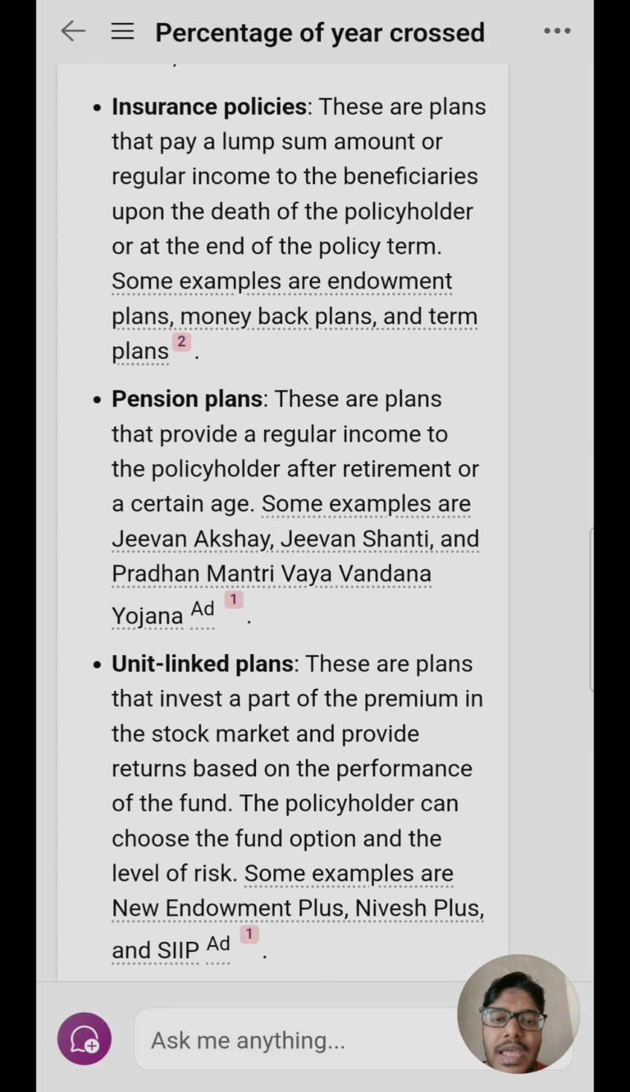The next policy they have is the pension plan. The goal here is to provide regular income to the policyholder after retirement or a certain age. A few policies in this section are Jivan Akshay, Jivan Shanti, and Pradhan Mantri Vaya Vandana Yojana.